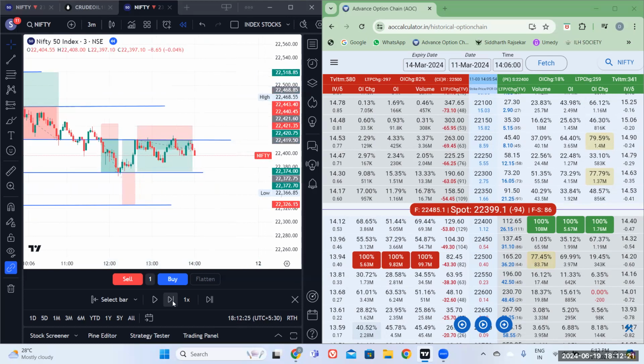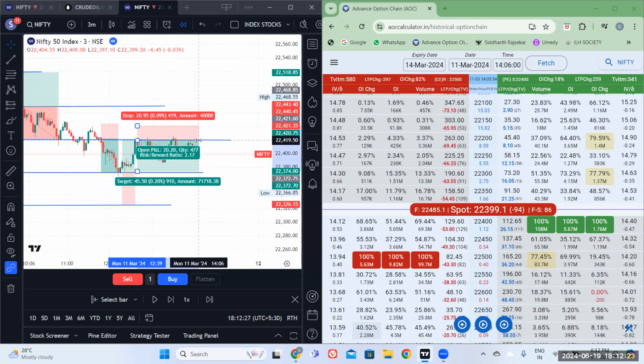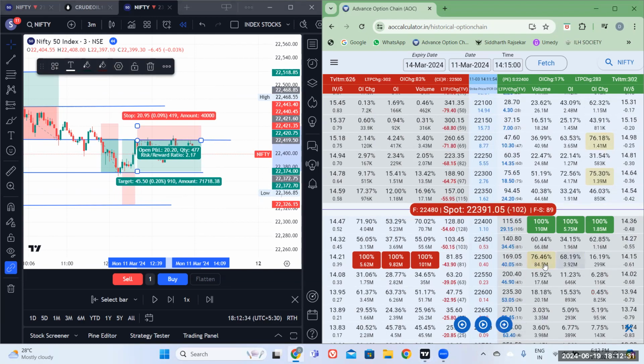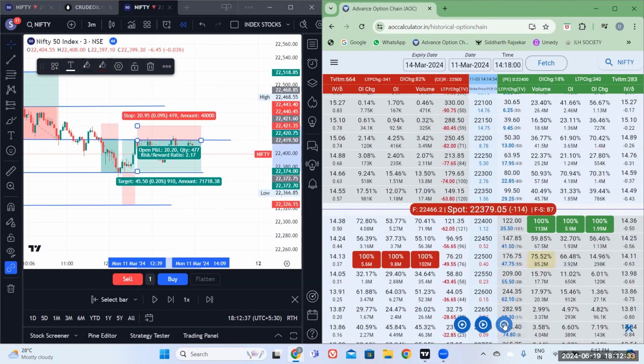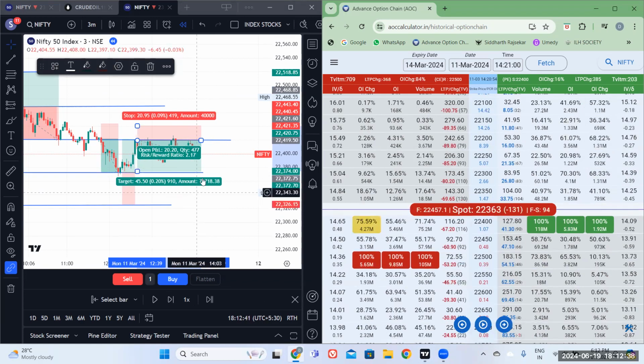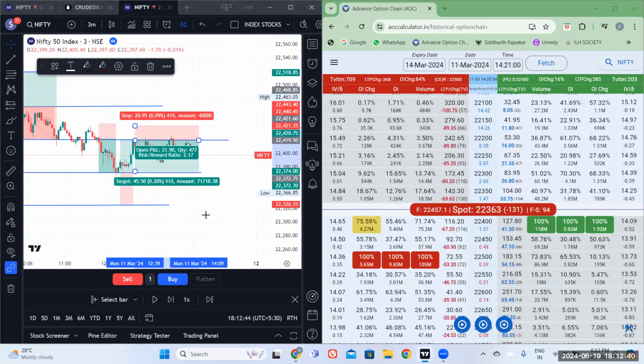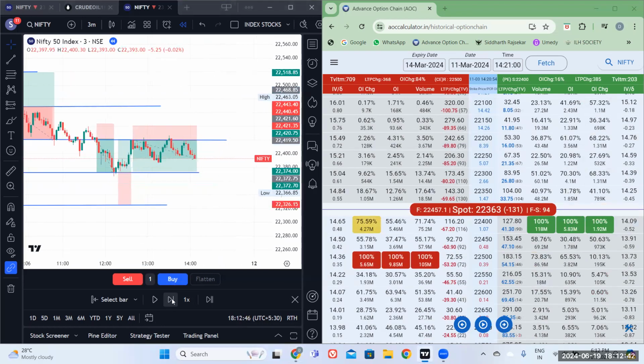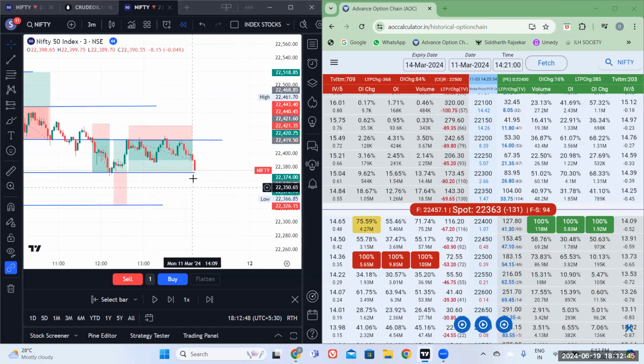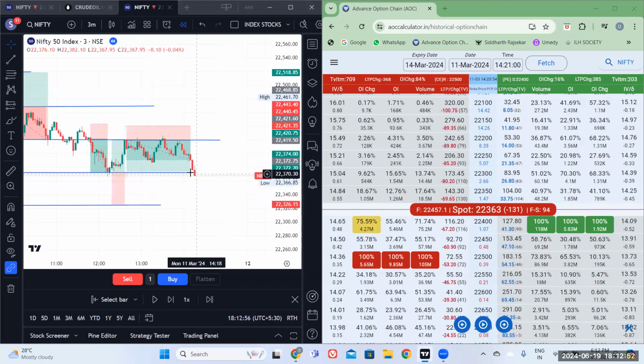So one diversion. Okay, I'm just moving the price since I cannot see any other thing, but this is another observation. 76. Look at the magic now. Done. 75. Done. Now it should straight away drop to the target level. See, 12 to 12, almost we are there at the target. Yeah, here we go. We got the target.